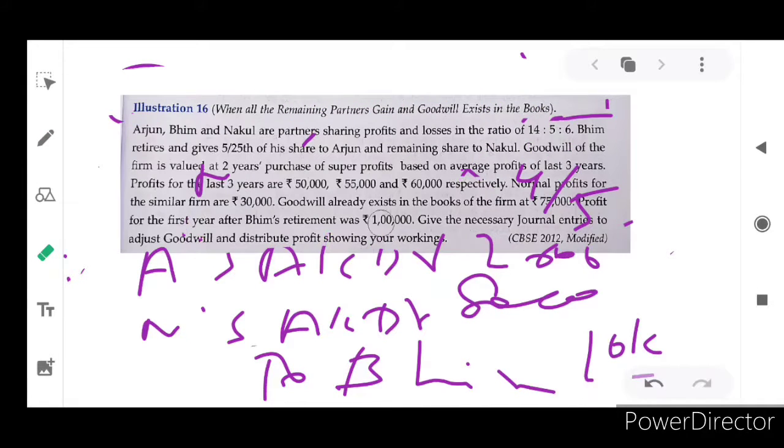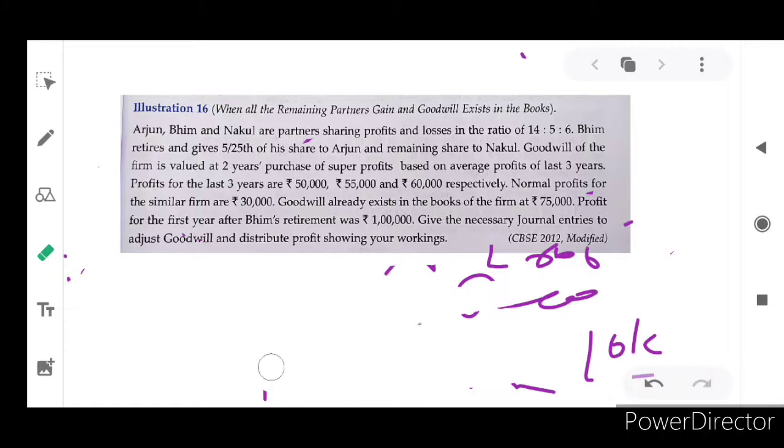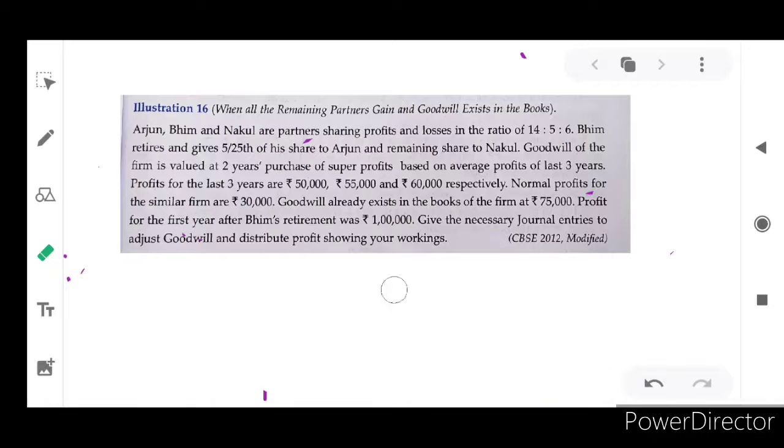Then, in the problem they have given, after BIM's retirement the firm's profit is 1 lakh rupees, isn't it? This 1 lakh rupees will be given to Arjun and Nakul in the new profit sharing ratio. The new profit sharing ratio we found is 15:10, or 3:2, isn't it?